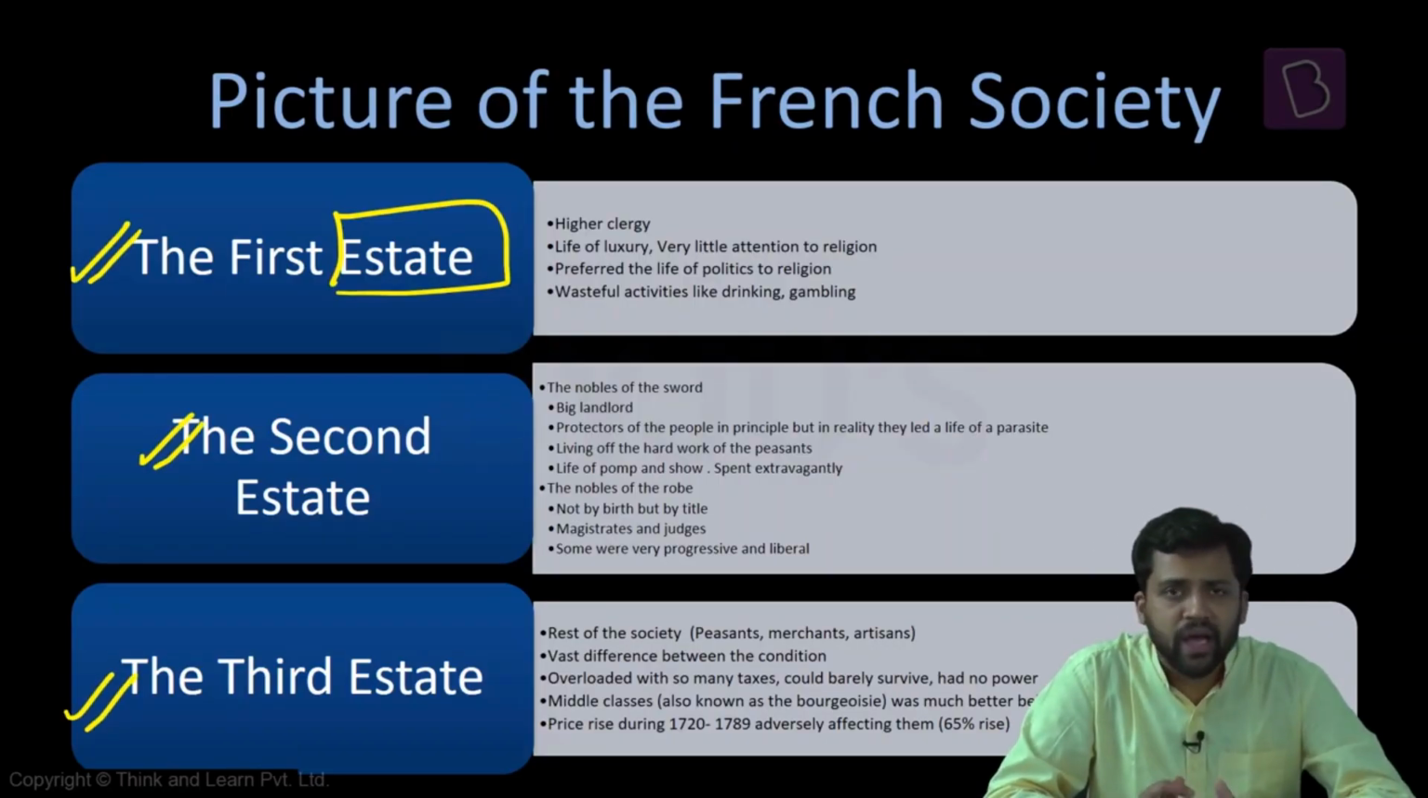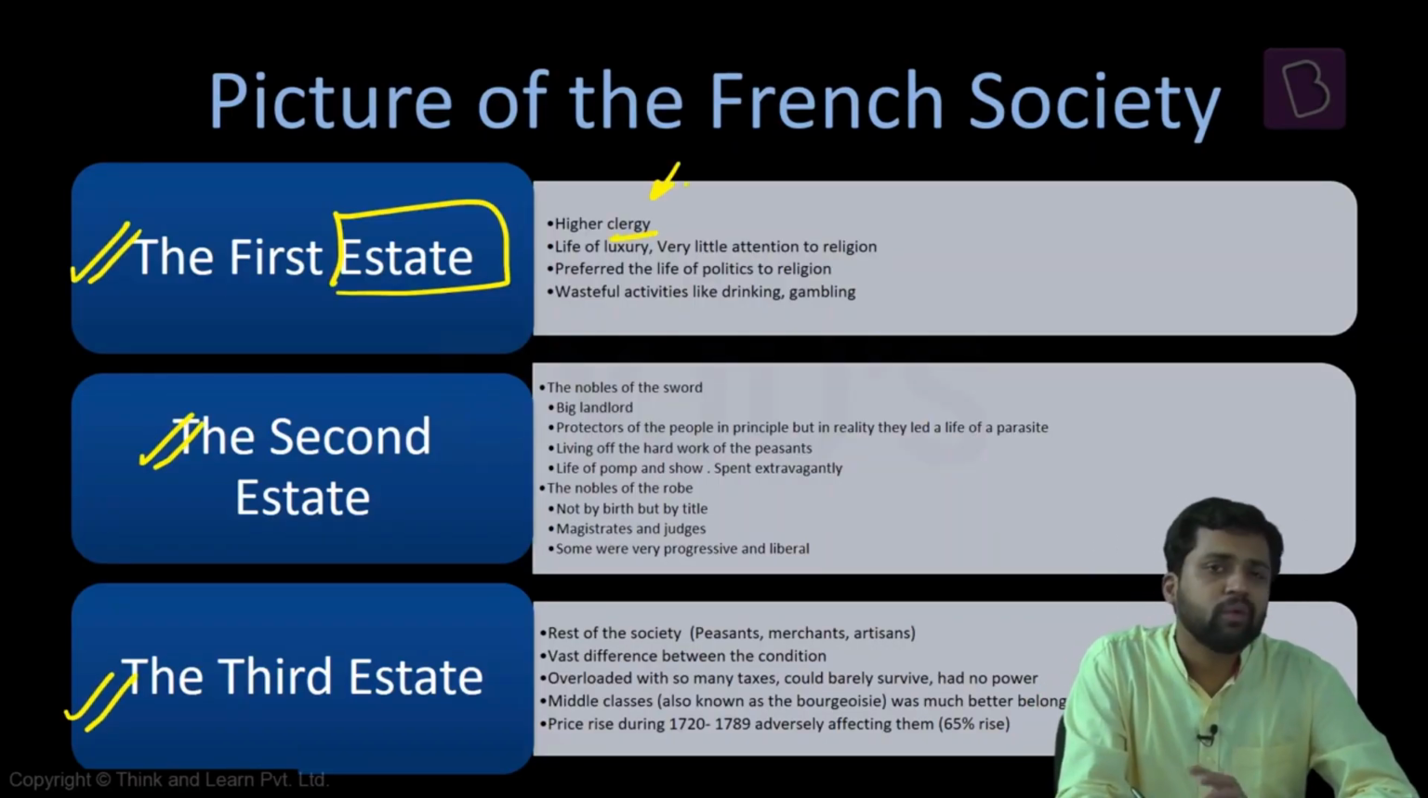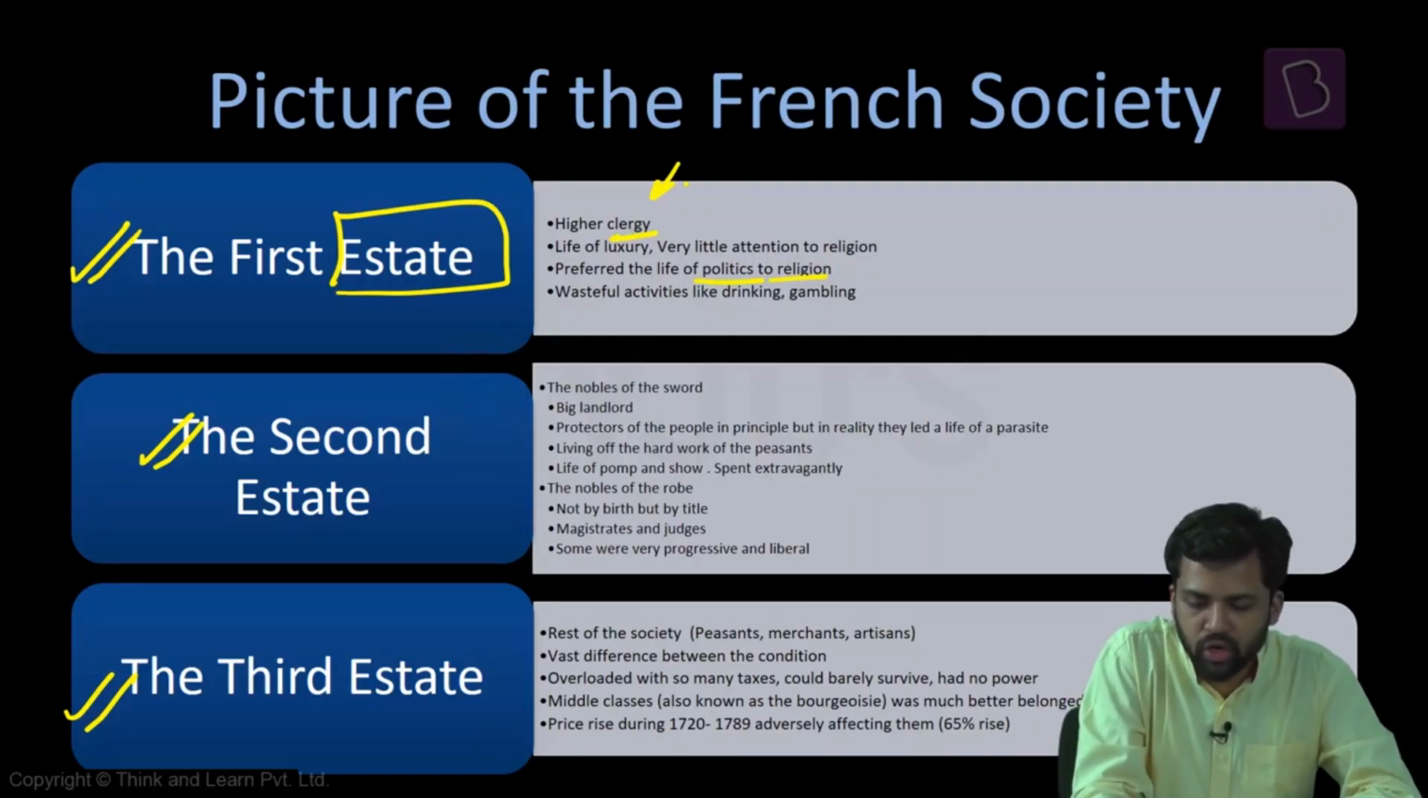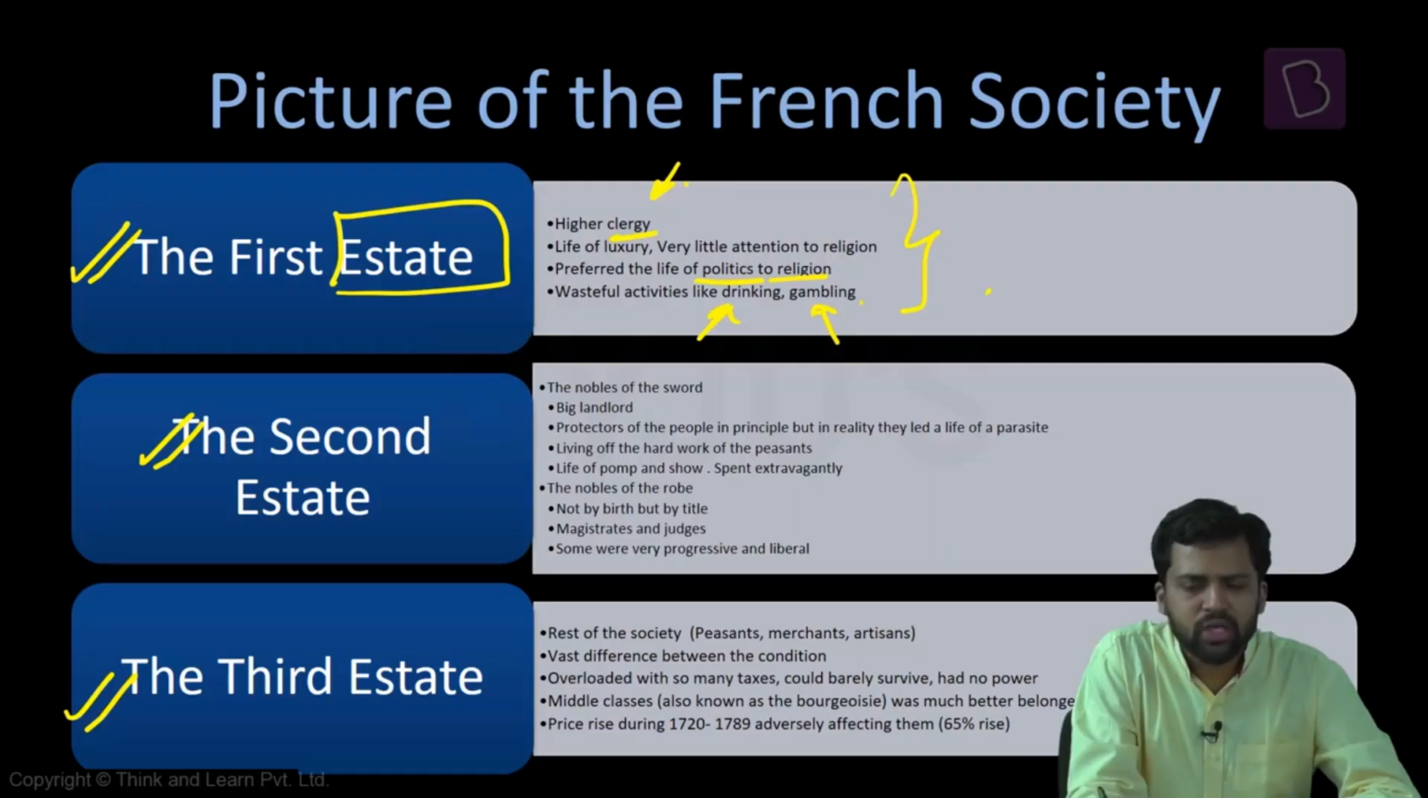Now, the first estate consisted of the high clergy. They lived a life of luxury. They were not much bothered about religion. They were more concerned about acquiring power, or they were more involved in politics. They preferred a life of politics to religion, and some of them were taken to drinking, some of them were gambling. So a very luxurious and wasteful life they used to live.